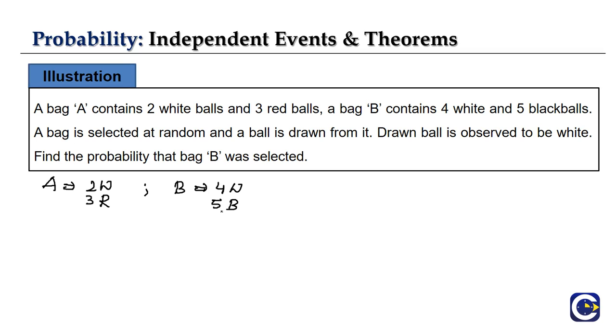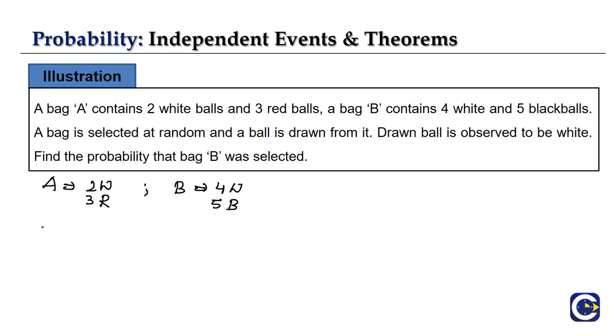The question is: a bag is selected at random and a ball is drawn from it. The drawn ball is observed to be white. Find the probability that bag B was selected. So the ball drawn is white, and now we have to find the probability that bag B was selected.